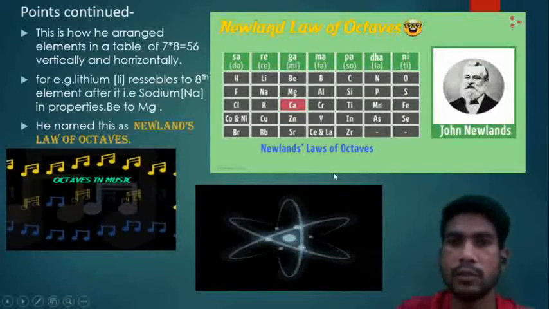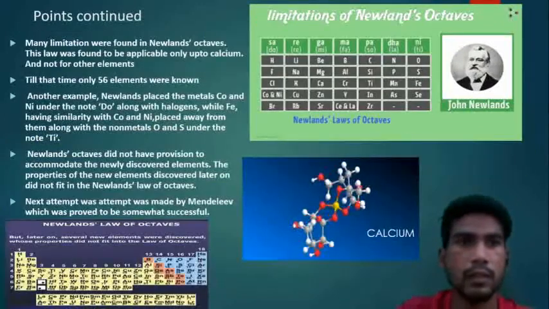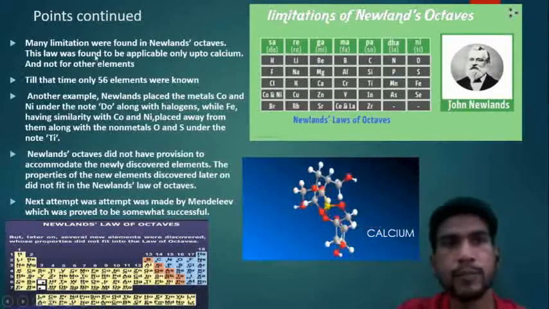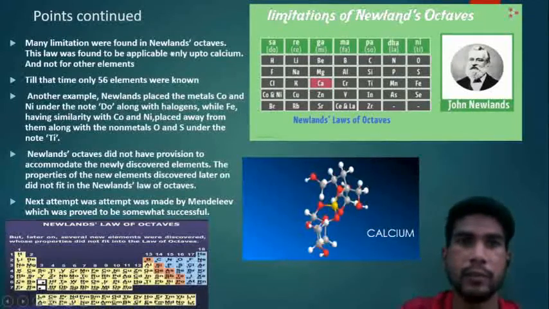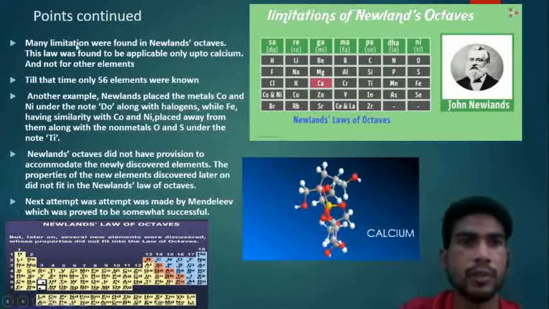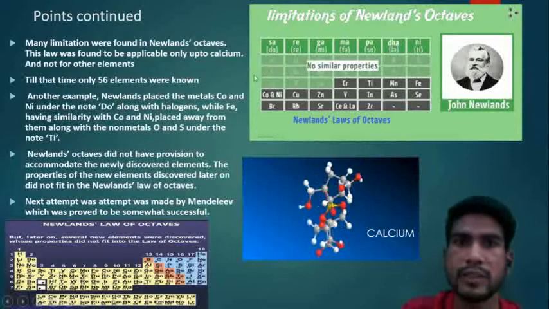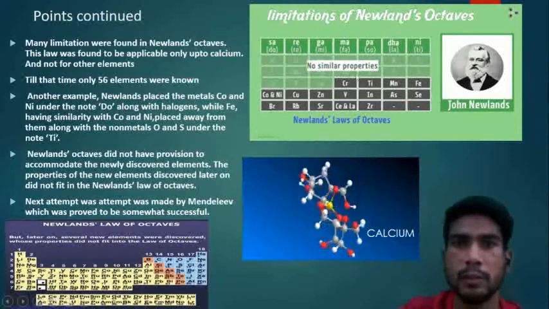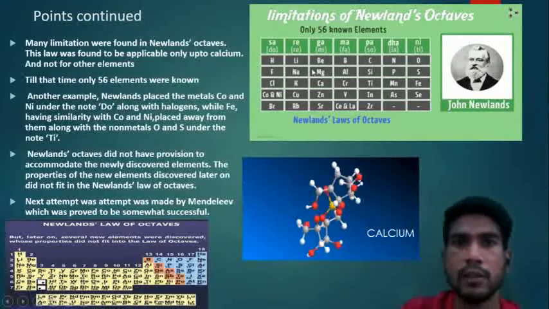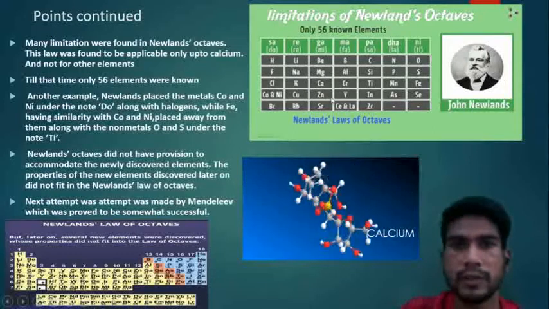Some drawbacks were also there. So let's see the limitations. Many limitations were found in Newland's octaves. This was found to be applicable only up to calcium and not for other elements. So this was applicable only up to calcium, and after that none of the elements showed similarity.